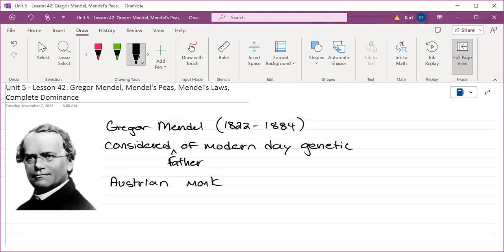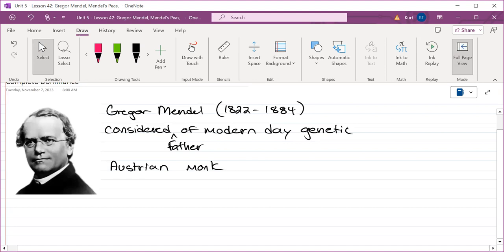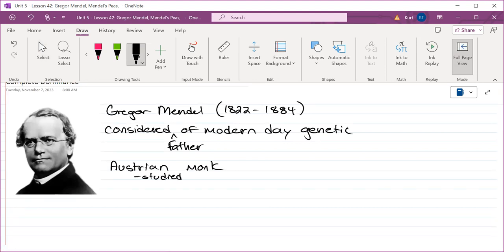He was an Austrian monk. Darwin was in England. And Gregor Mendel studied genetics as a hobby. He was the first scientist to use math in biology.